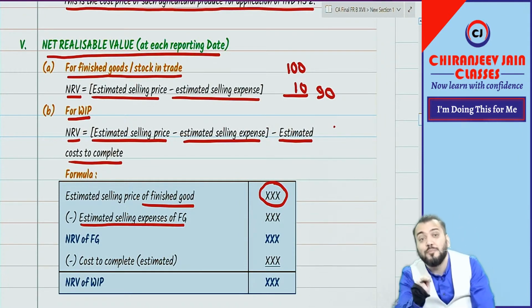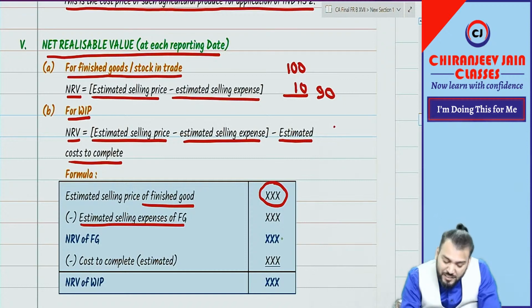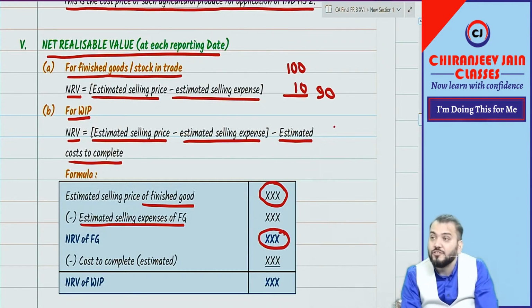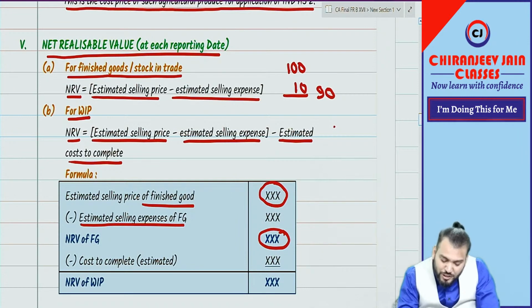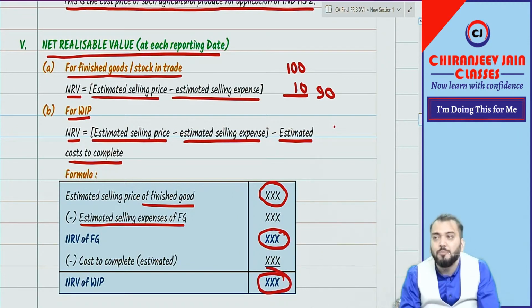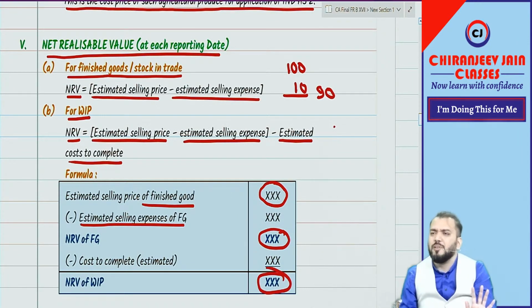So this becomes the NRV of finished goods, and from it we will also deduct the estimated cost to complete. So this becomes the net realizable value of WIP.